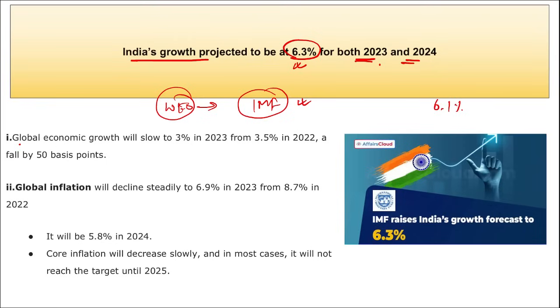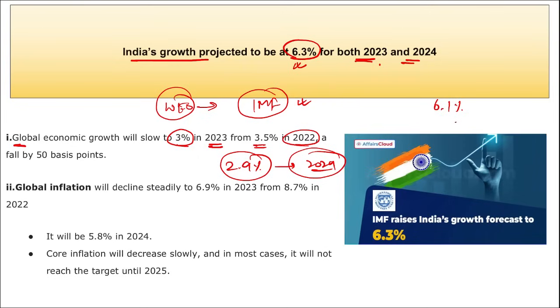Then remember, according to the IMF, the global economy is projected to grow slower, at 3% in 2023 from the 3.5% that it grew in 2022, and that is a fall of almost 50 basis points. Also, it stated that the global economy will be growing by 2.9% in 2024, and the global growth for 2023 and 2024 will be below the historical average growth rate of 3.8%, that is between 2000 to 2019. So the average between 2000 to 2019 is 3.8, and it is saying that it will be below that because it will be around 2.9% in 2024.